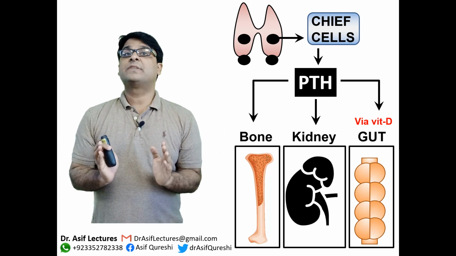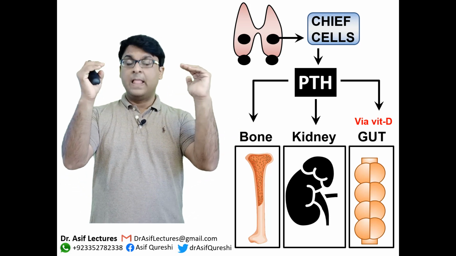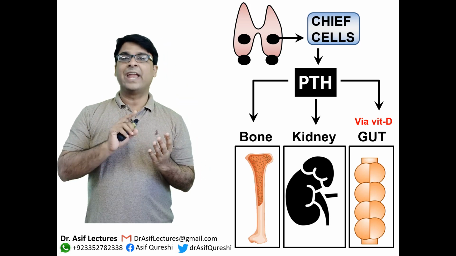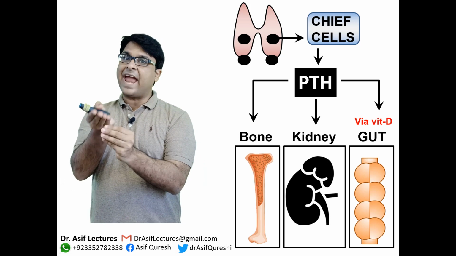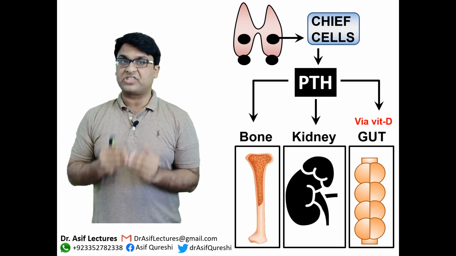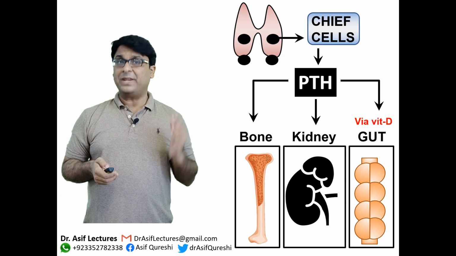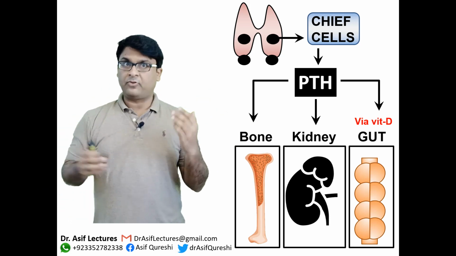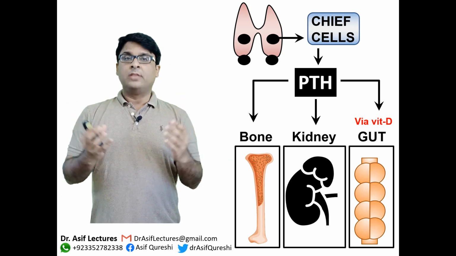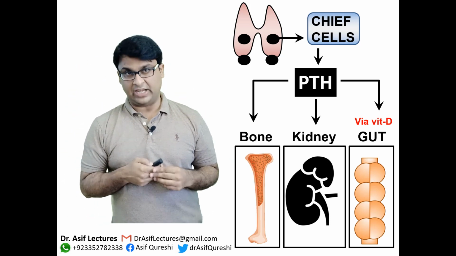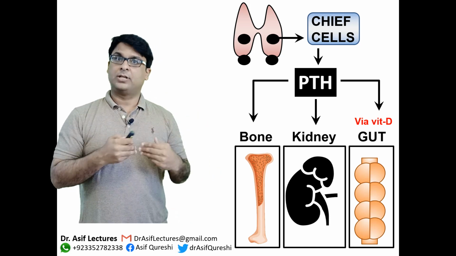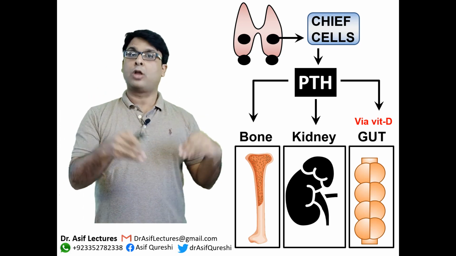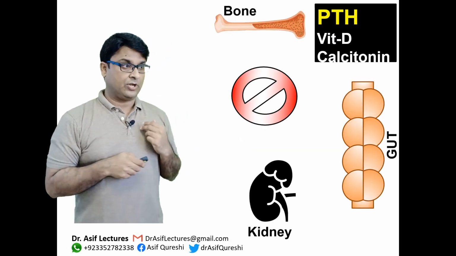Parathyroid hormone is released from the parathyroid gland and acts on 3 organ systems, which are bone, kidneys and gut. Actually on the gut, it acts via vitamin D, so it does not have direct receptors there. Direct receptors for PTH are present on bones and kidneys, okay? So remember these. I'm trying to build up a basic understanding of where the parathyroid hormone is released and where it acts, so you should have this comprehension before we dive deeper into the physiology, pathology and medicine related to the parathyroid gland.